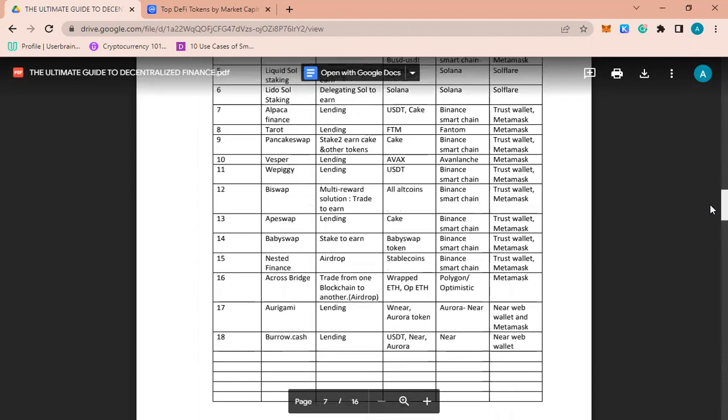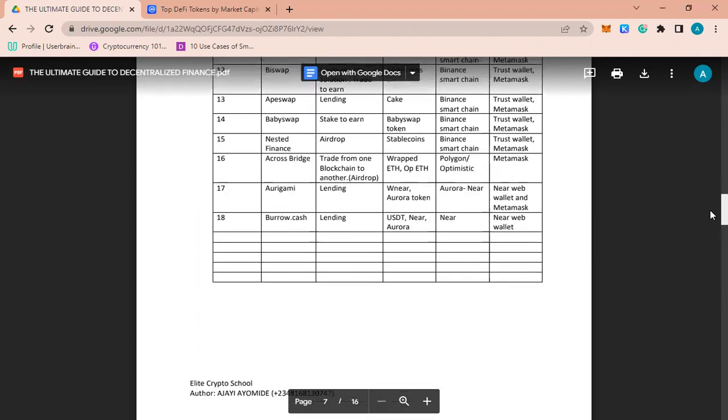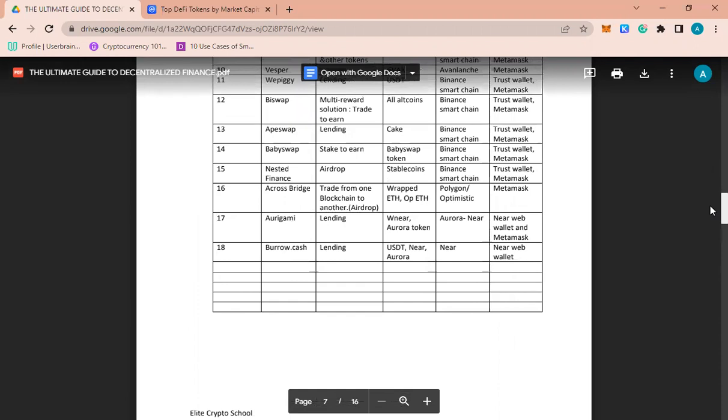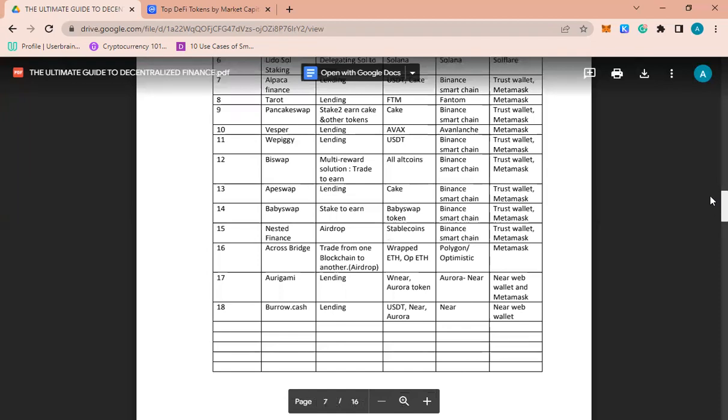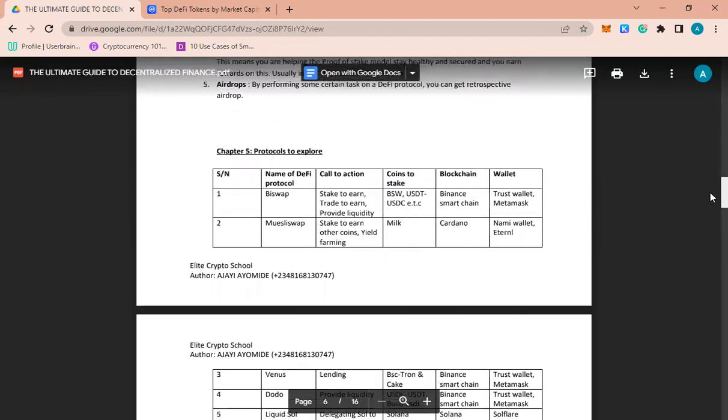Now, currently I have 18 protocols here, and I'll be releasing 30 before the end of this year. So remaining 12 to go. So that is another reason why you should ensure that you follow me. Now, the first project is Biswap.